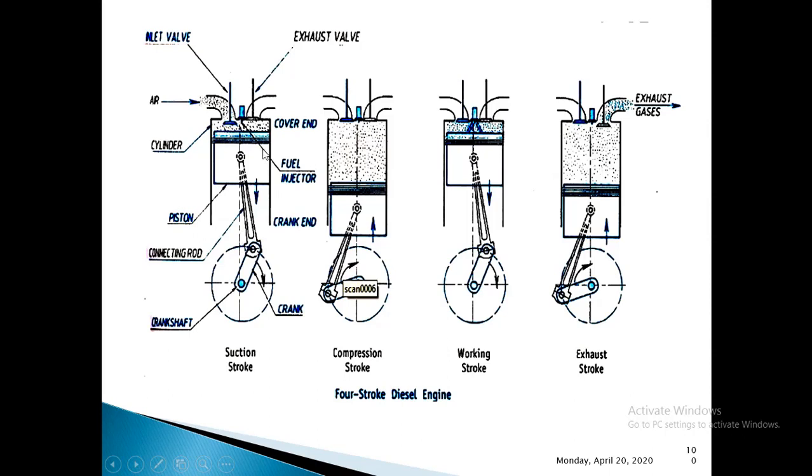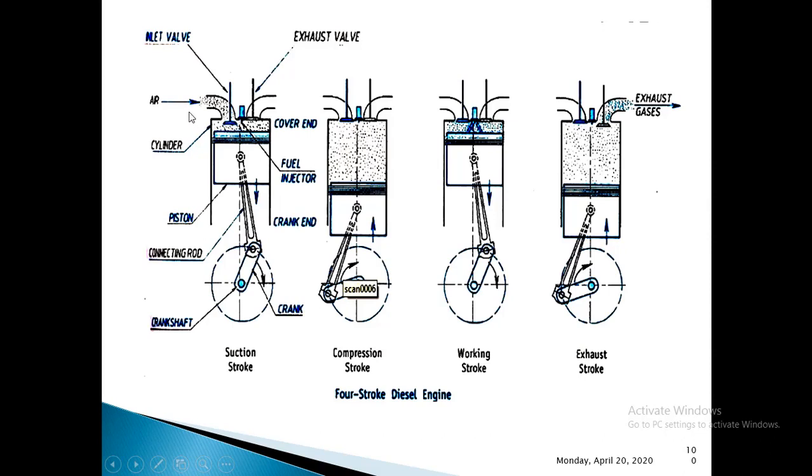Next let us see what will be happening in the suction stroke. The piston, which is at top dead center, will start to move towards bottom dead center, and due to this it creates a partial vacuum in the engine cylinder. That means the pressure in the engine cylinder falls below the atmospheric pressure. As soon as the pressure in the cylinder falls below atmospheric pressure, air from the atmosphere will enter this combustion chamber through the inlet valve, and this will continue until the piston reaches bottom dead center. As soon as the piston reaches bottom dead center, the inlet valve gets closed and supply of air to the combustion chamber will be stopped.